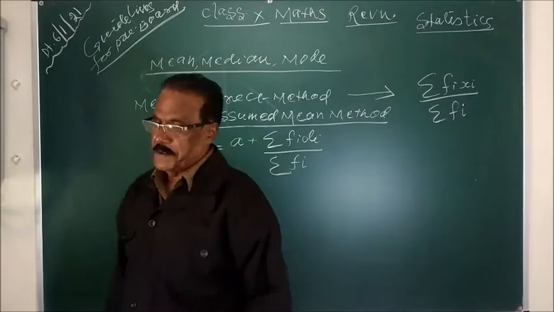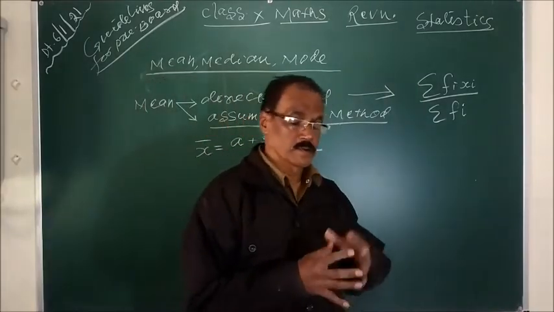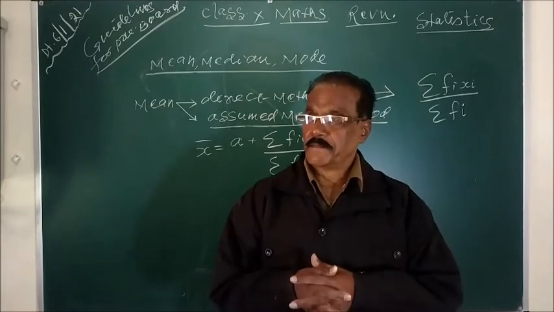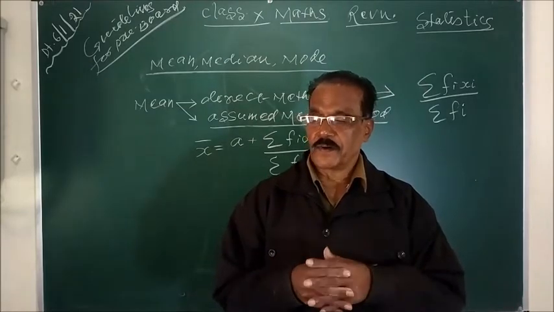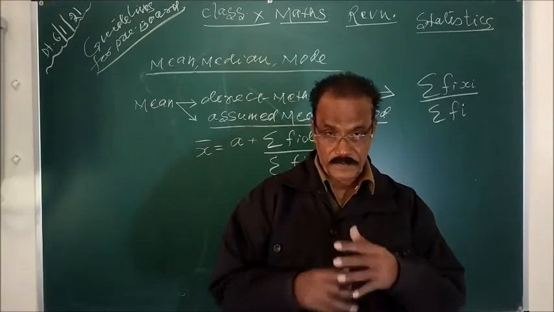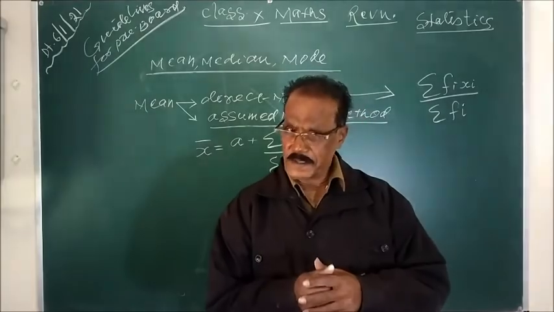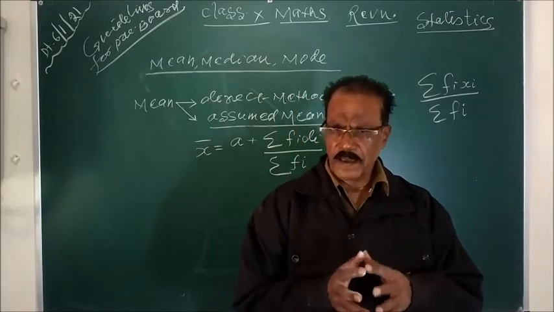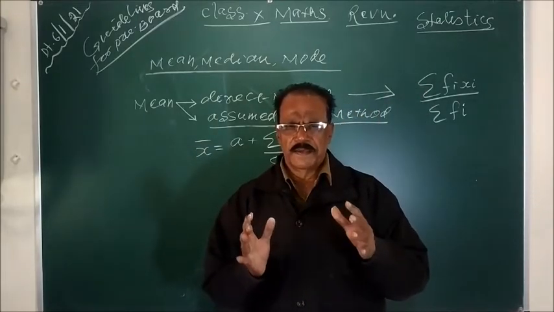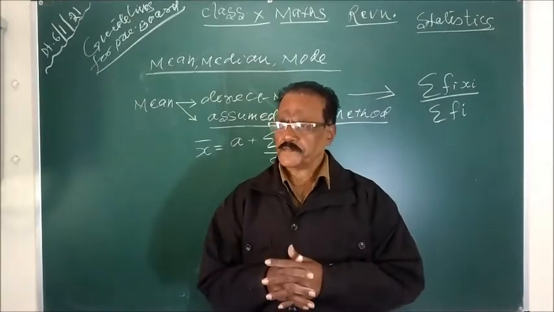उसके बाद surface area and volume के लिए you should learn the formula. Volume of cylinder is pi r square h, curved surface area of cylinder is 2 pi r h, and total surface area. I have already explained, but here I would like to re-explain in very short.